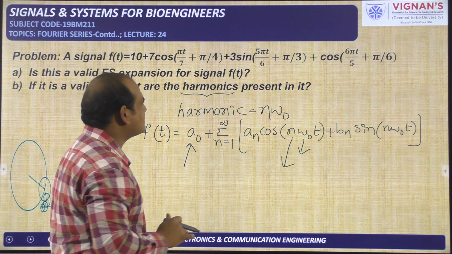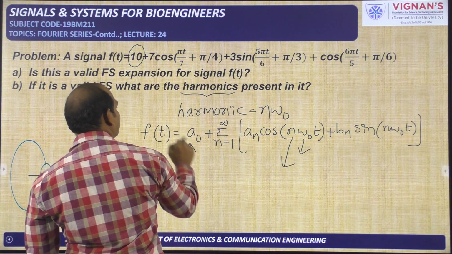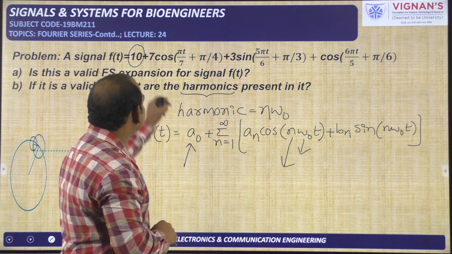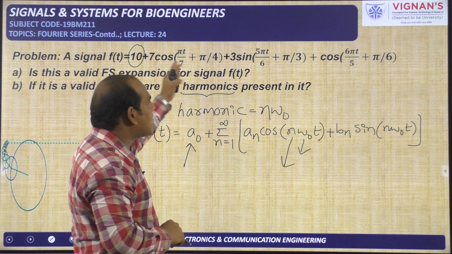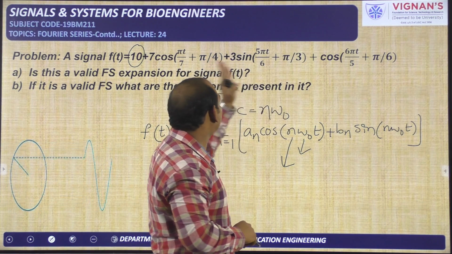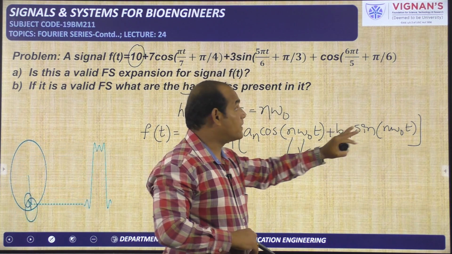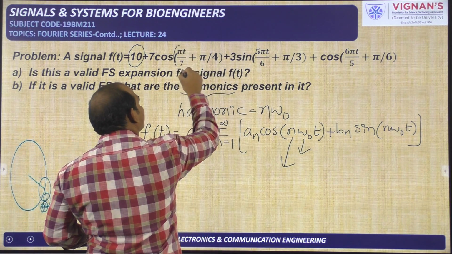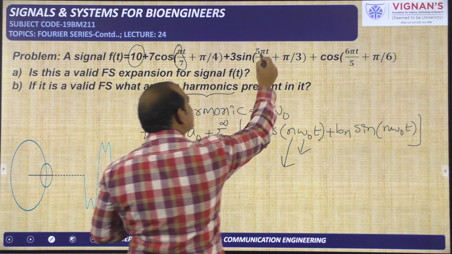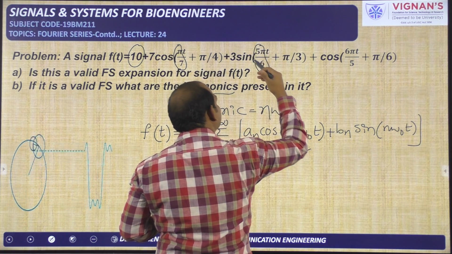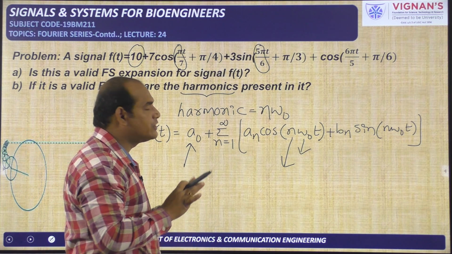In this expression, if you observe, this 10 is related to a naught, that means the DC term. Next, this 7 is like a n. One cos term is available here, another cos term is available here, so only two cos terms are there. It may be possible. Next, only one sin term is there. But whether this pi by 7 is omega naught or 2 omega naught or 3 omega naught, we don't know. And whether this 5 pi by 6 is omega naught or 3 omega naught or 10 omega naught, we don't know. That we need to identify.